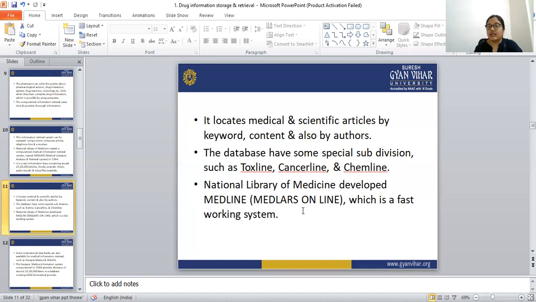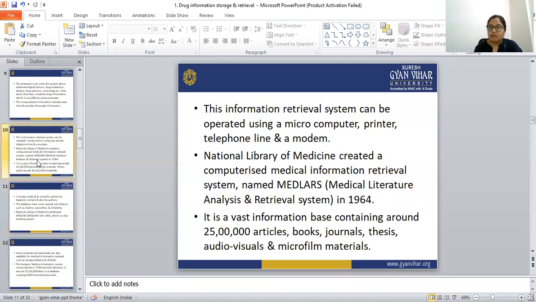Medline means MEDLARS Online, which is a faster working system than MEDLARS. MEDLARS is a computerized medical information retrieval system, created in 1964 by the National Library of Medicine, and it contained 25 lakh articles, books, journals, theses, audiovisuals, and microfilm material.